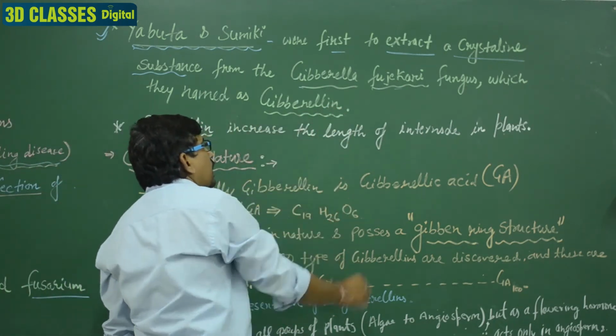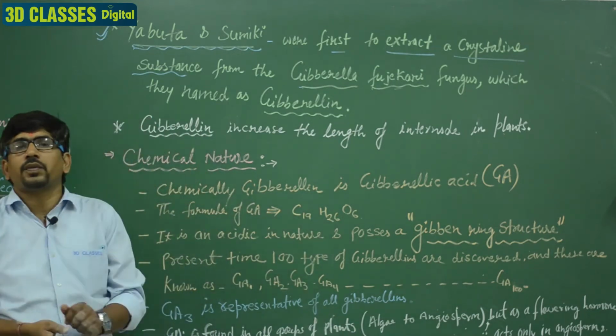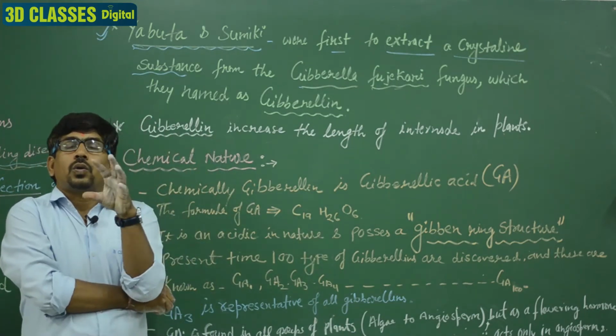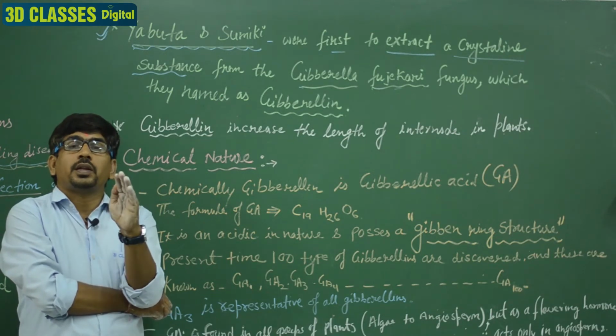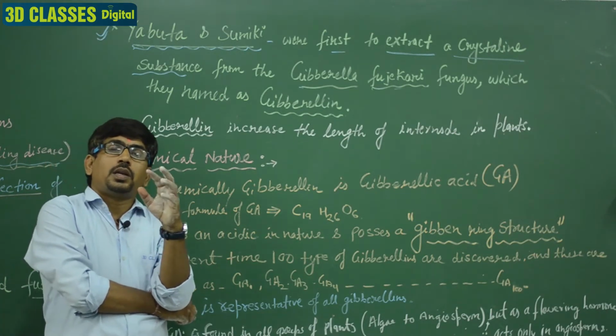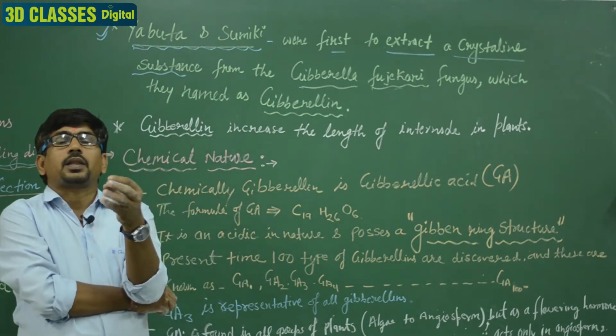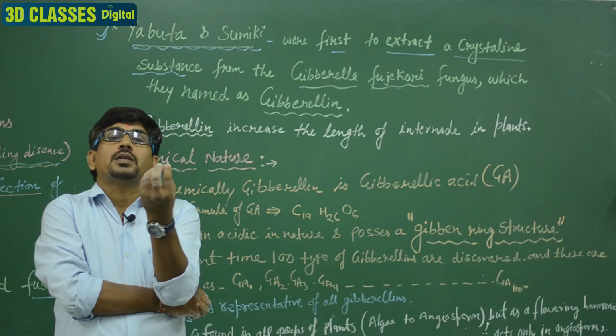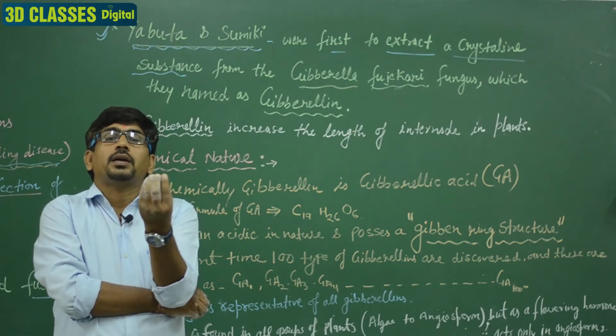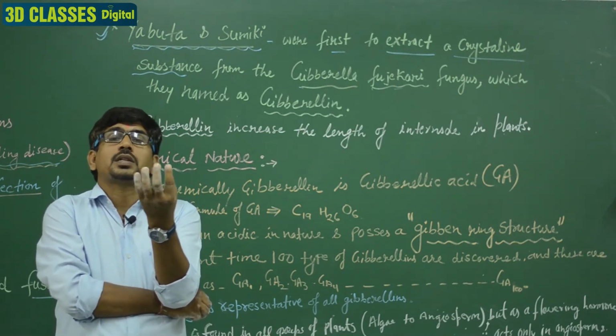and what name did they give it? Gibberellin. What is the origin of the name gibberellin? On the basis of the genus of the fungus, the name gibberellin. Yabuta and Sumiki obtained the crystalline form of gibberellin, and this extract is known as gibberellin.